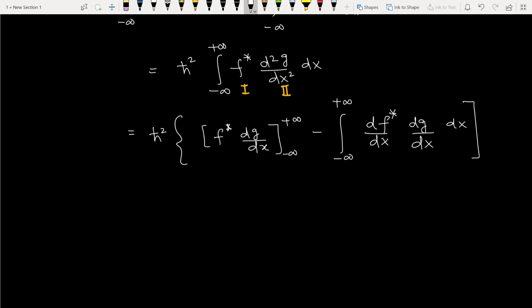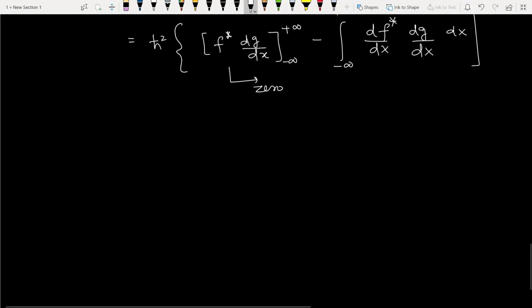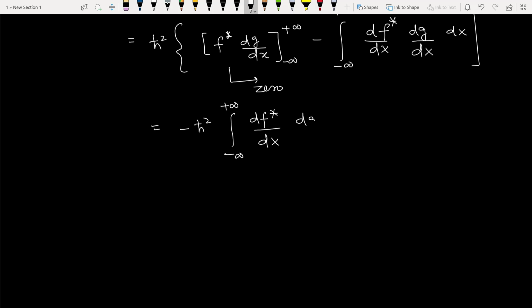As it is a well behaved functions f and g, so both should vanish at infinity, so this term will be 0. So what we are left with, minus h cut square integral minus infinity to plus infinity df star by dx dg by dx into dx.